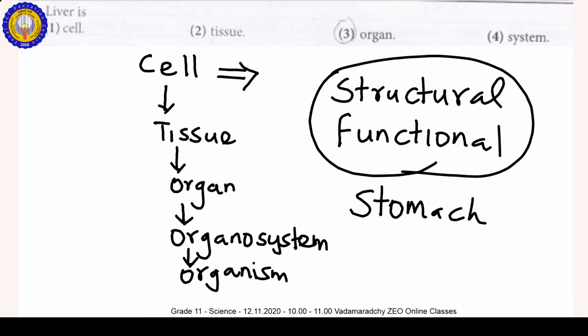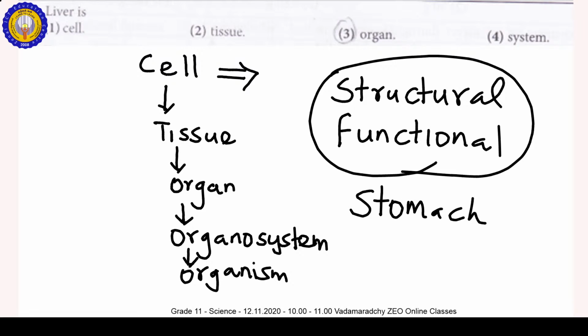In the alimentary canal: buccal cavity or mouth cavity, pharynx, esophagus, stomach, duodenum, that is the proximal part of the small intestine, small intestine, large intestine, rectum and anus.